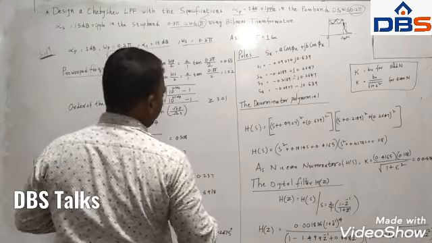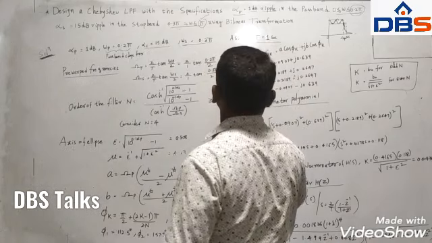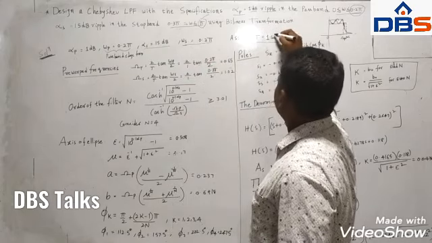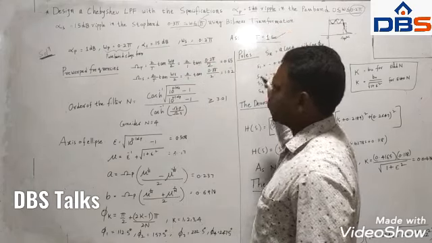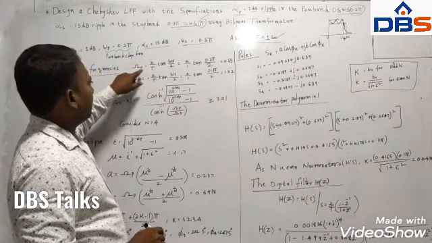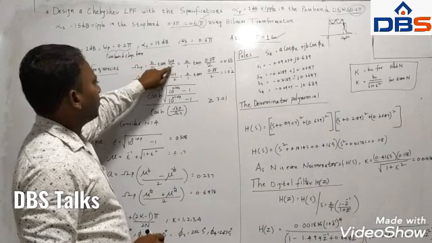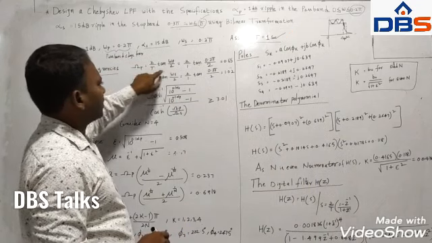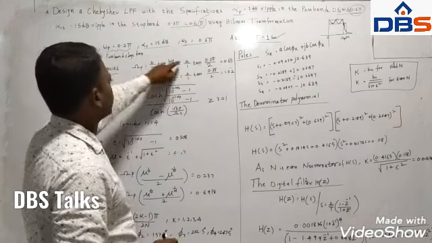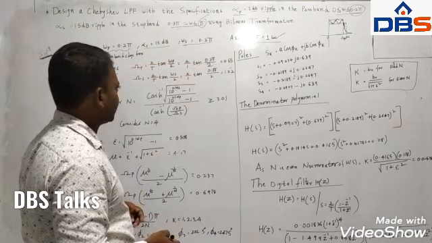Now another point here, time is 1 second. We are assuming that time is not given. If time is not given in any problem, you simply take it as a standard value of 1 second. Now we calculate omega p. Omega p is the pass band edge frequency, analog filter frequency, 2 by T tan omega p by 2, where T is 1 second and omega p is given. In the problem omega p is 0.2 pi, and if you simplify that you will get 0.65.